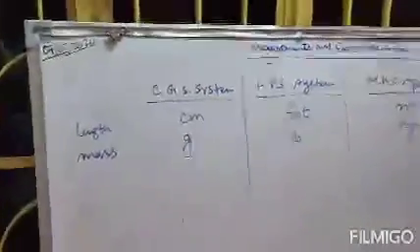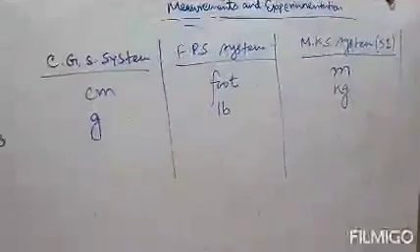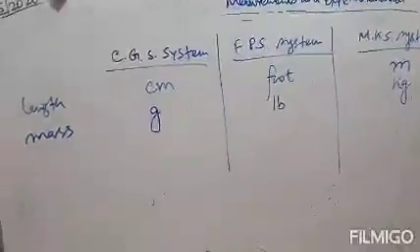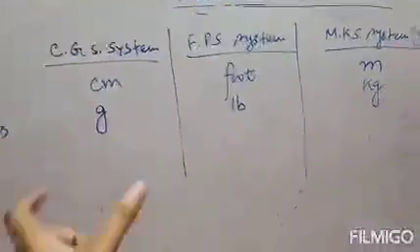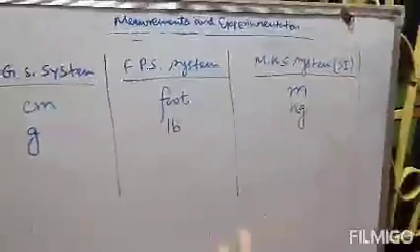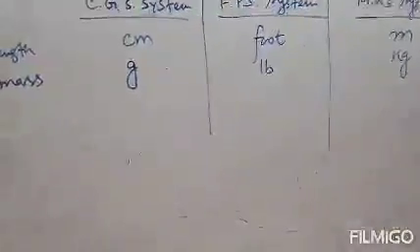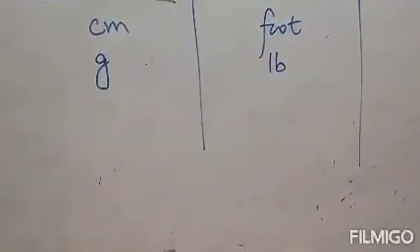Clear? Like this there are many more: length, mass, time, area, volume, temperature, luminous intensity, perimeter. Every physical quantity has its unit in the CGS, FPS and MKS systems, so we should learn these units under the different systems.